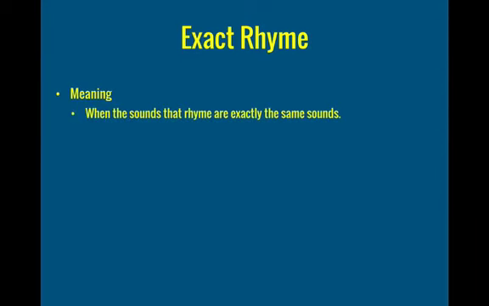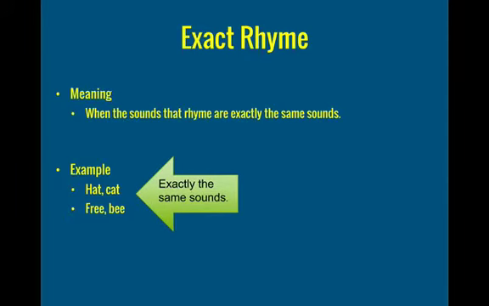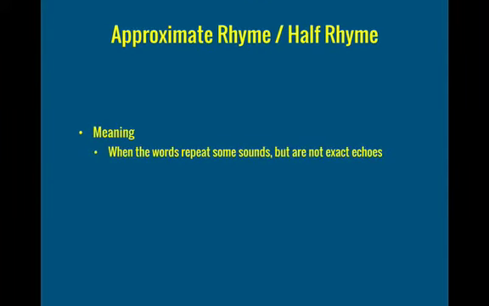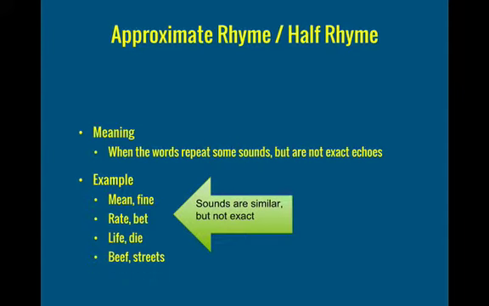So an exact rhyme is when the sounds that rhyme are exactly the same sounds. So, hat and cat, free and bee. Exactly the same sounds. Sometimes in poetry you might find approximate rhyme or half rhyme. So that's when the words repeat some sounds but are not exact echoes. So mean and fine, rate and bet, life and die, beef and streets. So poets might use approximate rhyme and half rhymes to use particular words that they want to use that don't quite hit that exact echo for a rhyme. So sounds are similar, but not exact.